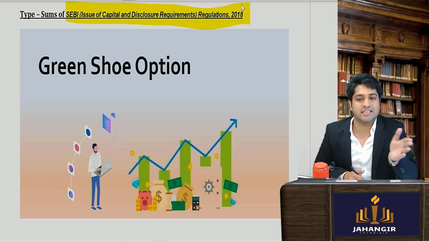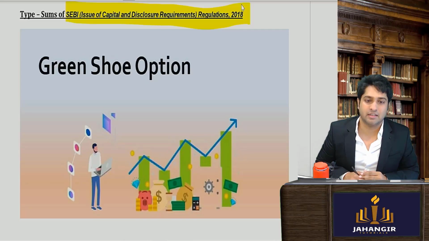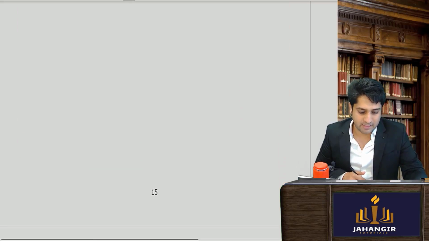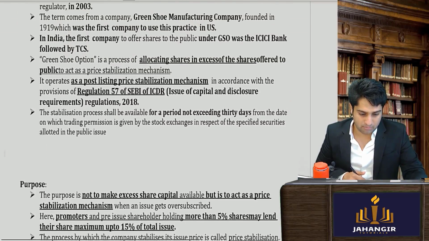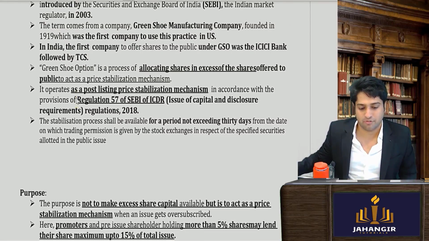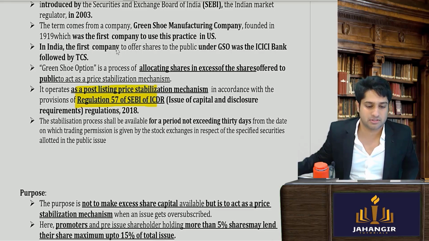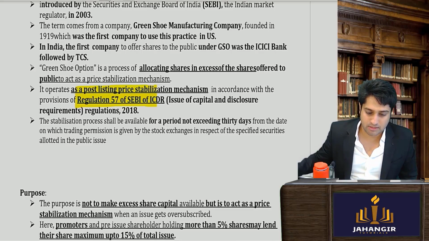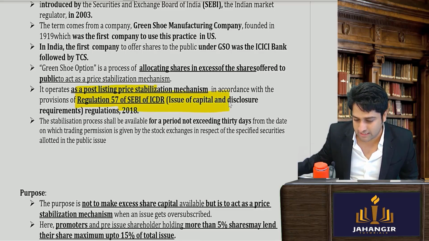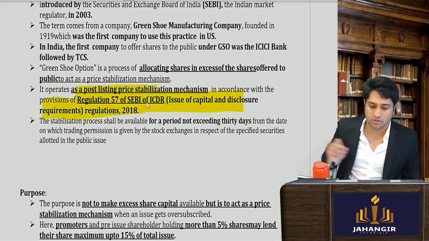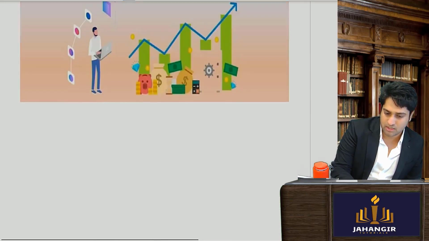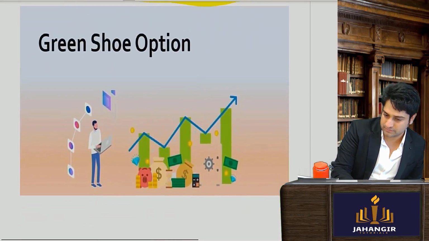In ICDR regulations 2018, one specific regulation I will be talking about is regulation number 57, which talks about green shoe options.